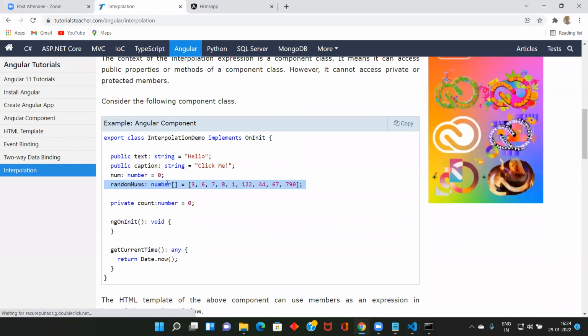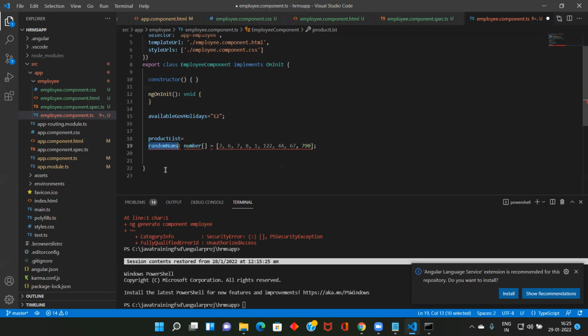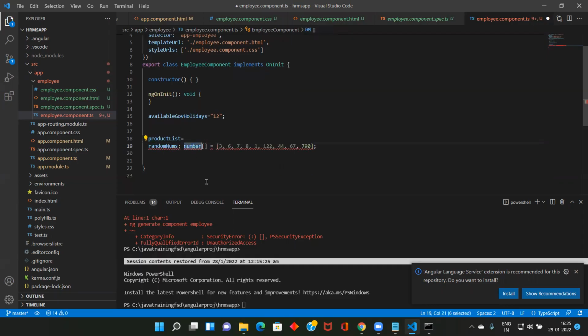See, product list, random numbers. This is random numbers, right? Random numbers equal to number array. Okay, here maybe string is here. Product list. So I'm declaring just to see how to declare.